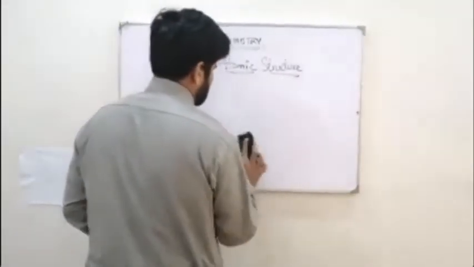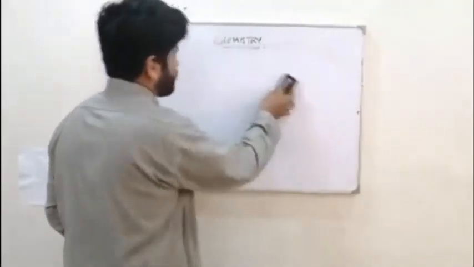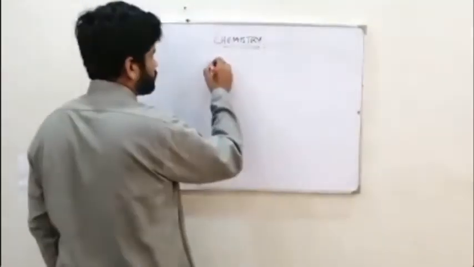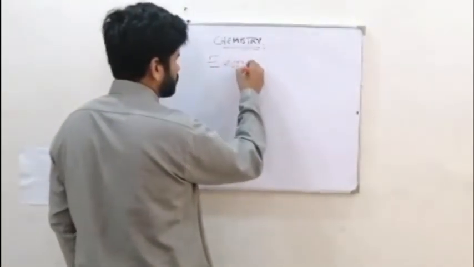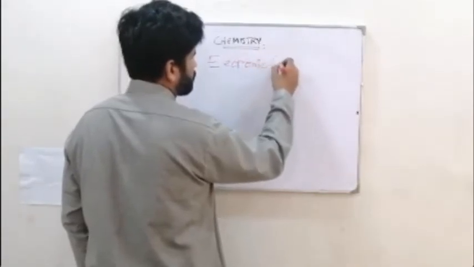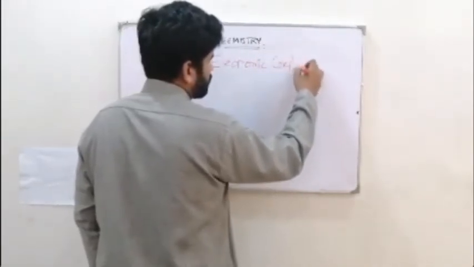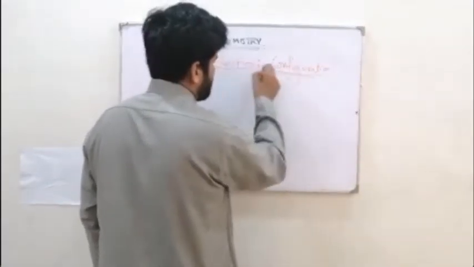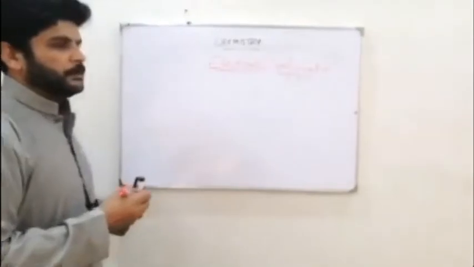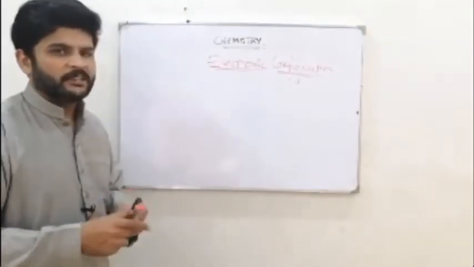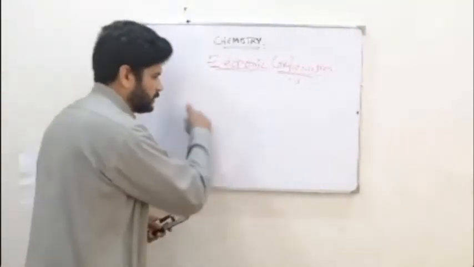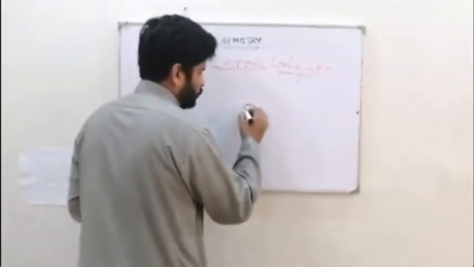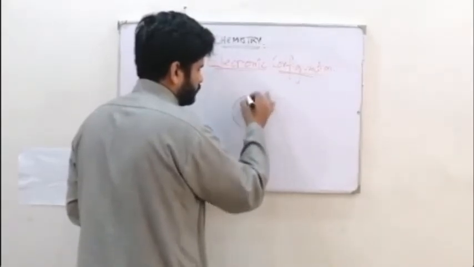So the last thing of today's atomic structure is electronic configuration. What is electronic configuration? Electronic configuration means the pattern with which electrons arrange themselves in their shells. For example, I am going to draw the structure of sodium.